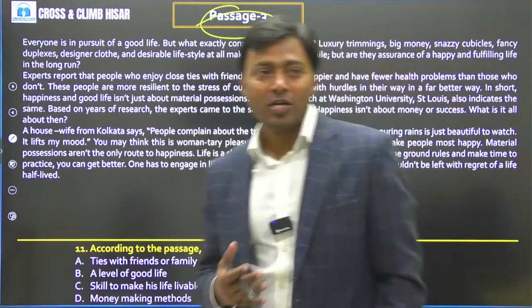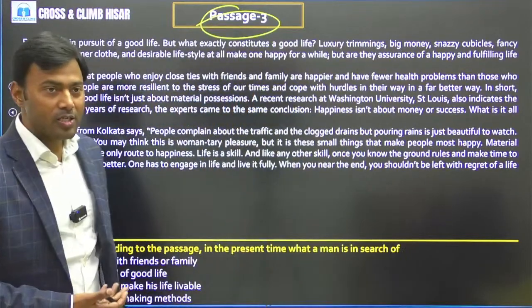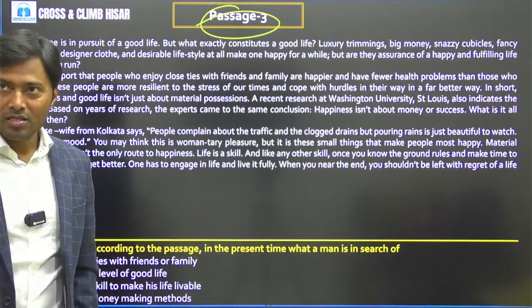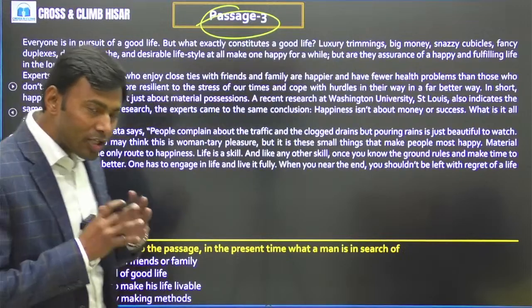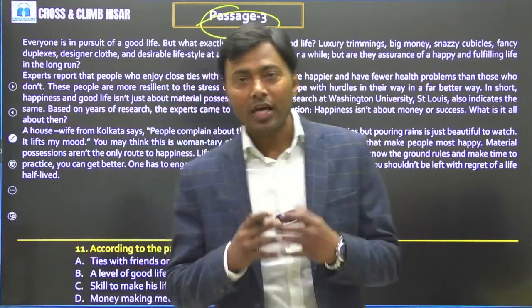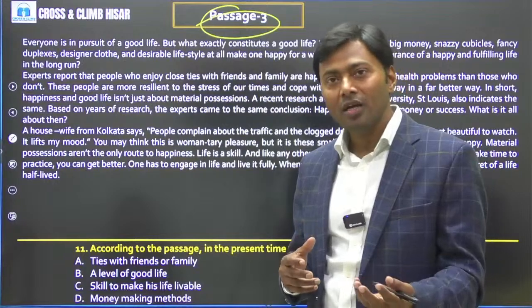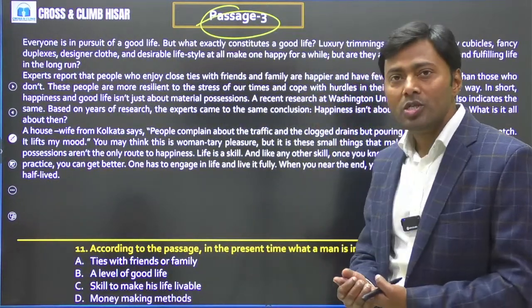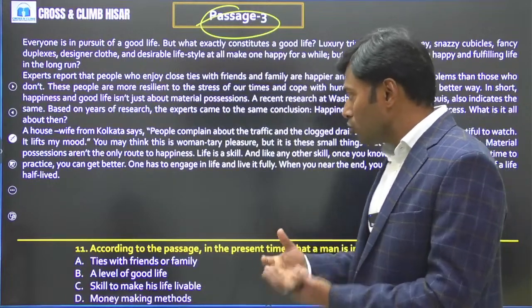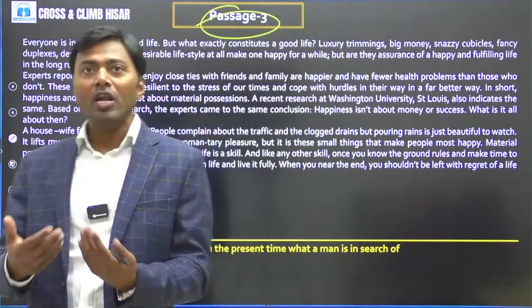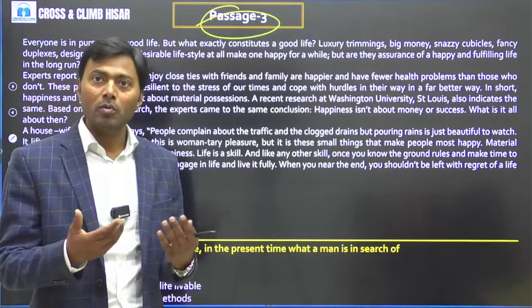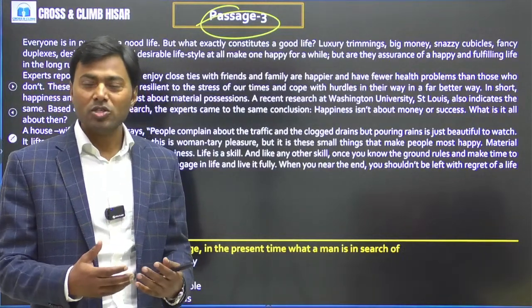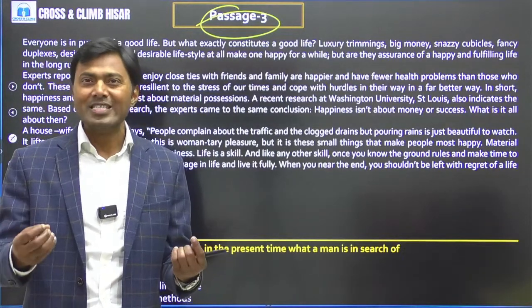तो बड़ा इंटरेस्टिंग पैसेज है. आई होप एवरीबडी हैज़ रेड इट. बहुत ही ईजी है समझने में भी. तो सिंपली एक अच्छा जीवन, एक हैप्पी लाइफ इज नॉट ऑल अबाउट हैविंग मनी. इट्स ऑल अबाउट हैविंग some good friends, having good family members, right? So how to just make your life happy? It should be all about making money, or it should be something just in small things we should seek happiness.